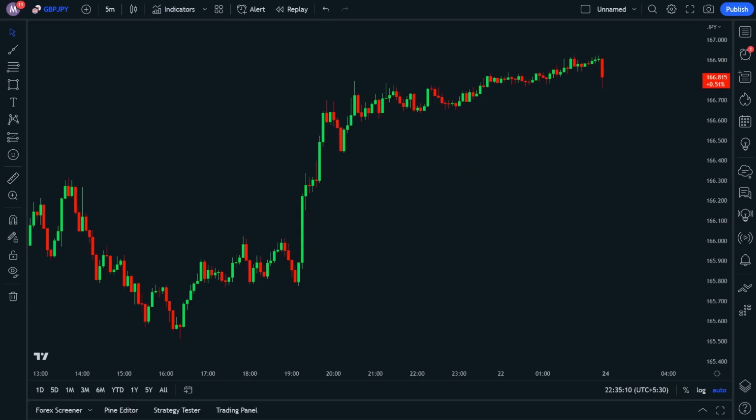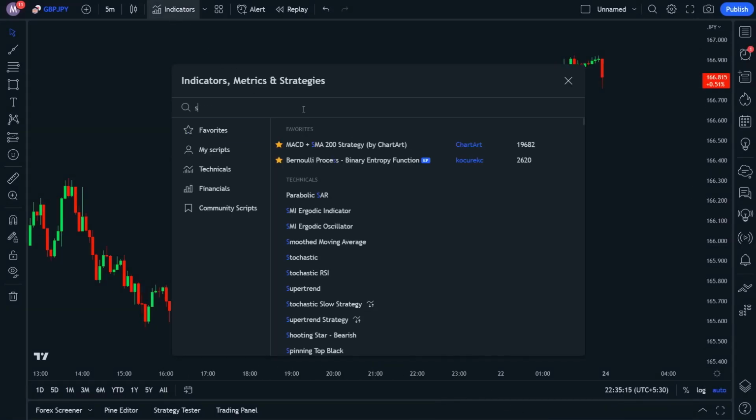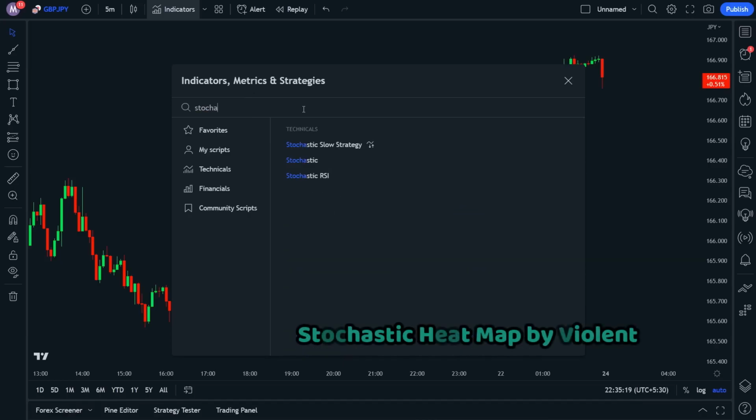Okay, now that we have our chart set up, it's time to add some indicators to help us make informed trades. We're going to start with the stochastic heat map by Violent. Don't worry if you've never heard of it before, I'll explain everything step by step. So, first things first, go to the indicators menu and search for stochastic heat map by Violent. Once you've found it, apply it to your chart.